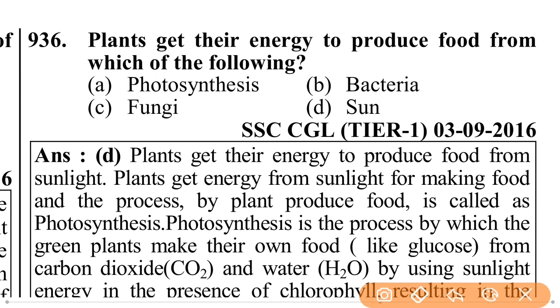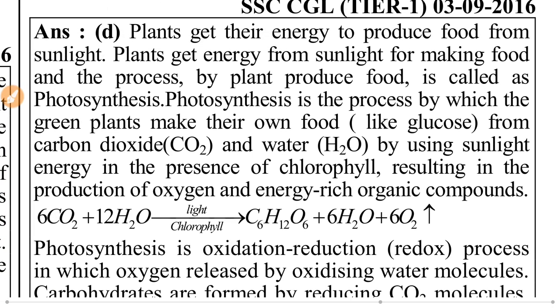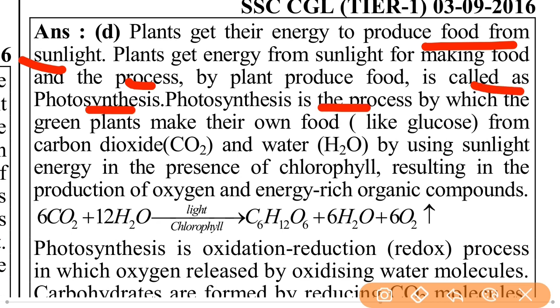Plants get their energy to produce food from which of the following? That is the sun. Plants get energy from sunlight for making food, and the process by which plants produce food is called photosynthesis. Photosynthesis is the process by which green plants make their own food, like glucose, from carbon dioxide and water, by using sunlight energy in the presence of chlorophyll, resulting in the production of oxygen and energy-rich organic compounds.